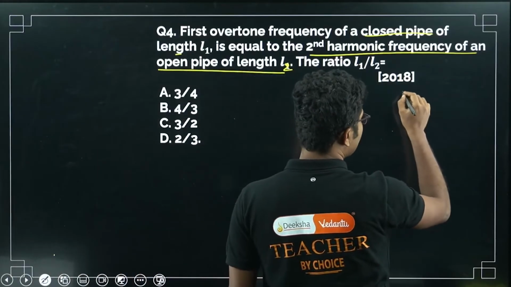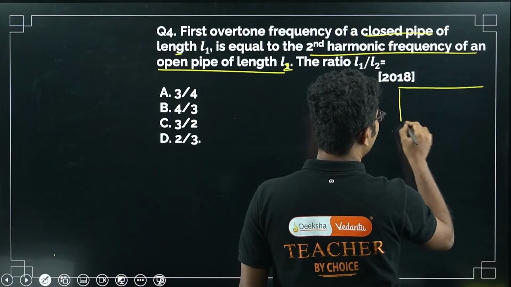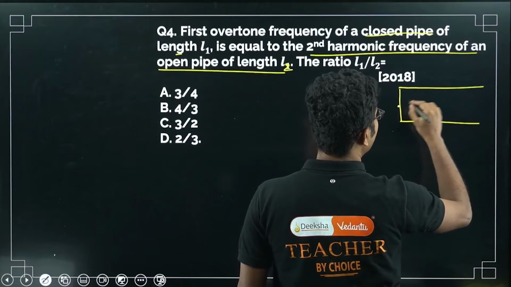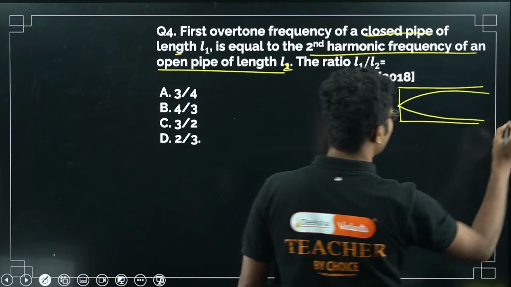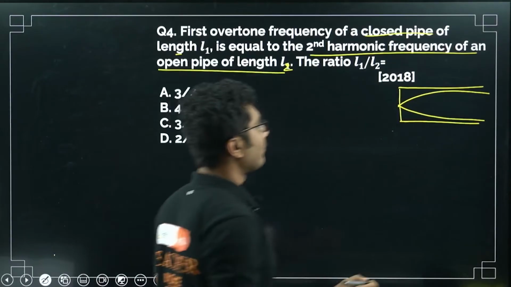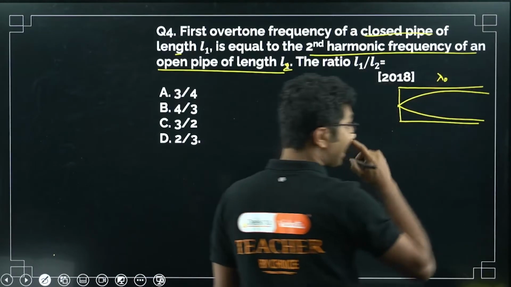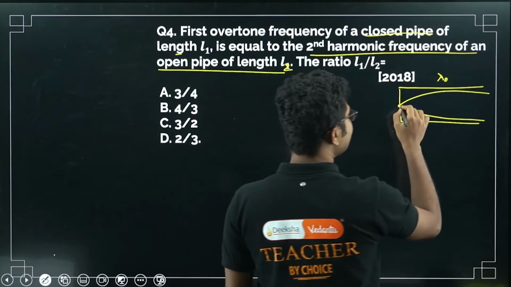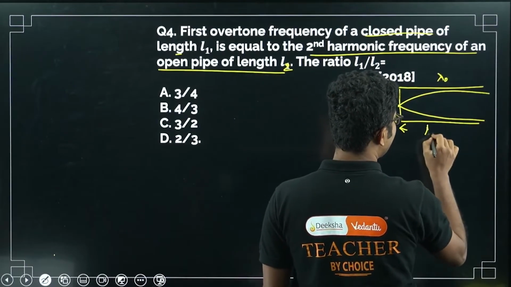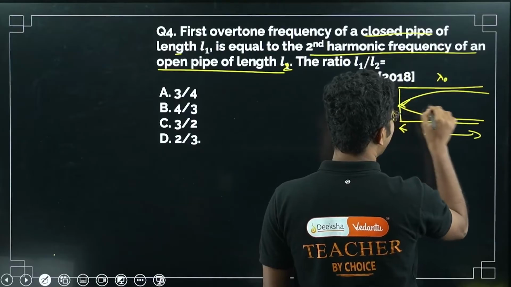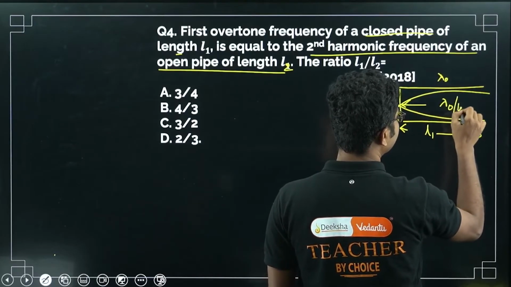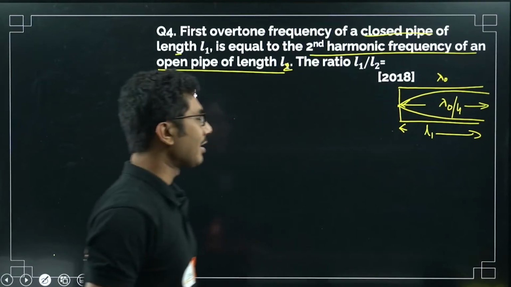One side closed, obviously, closed means one side closed. So first we have one side closed, this is the first case. For fundamental frequency, say lambda naught, and we know that if this distance is L1, then this is lambda naught by 4.